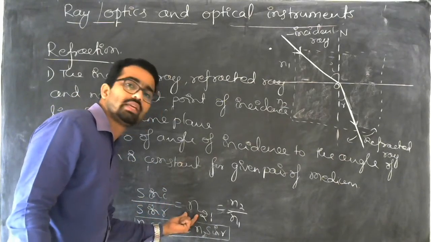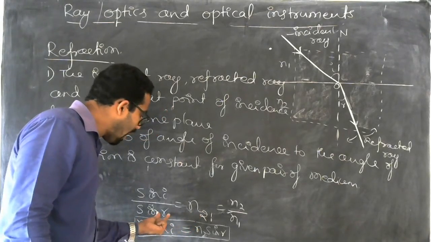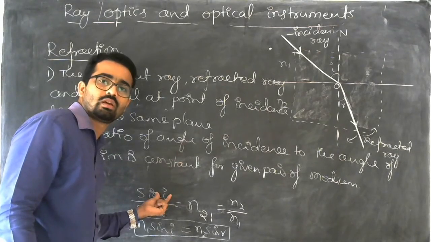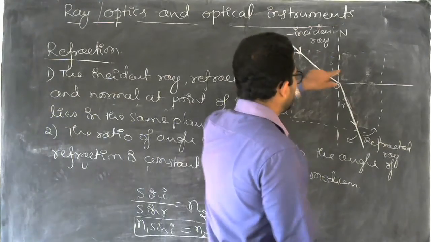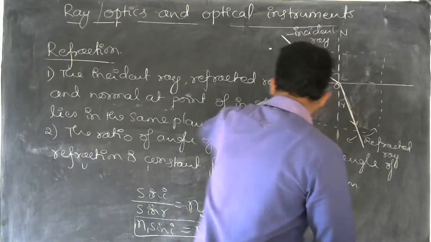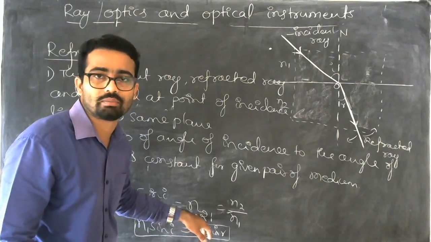Then why this happens is, r is less than i. What I can say is, if r is less than i, then you can get a value of n which is greater than 1.